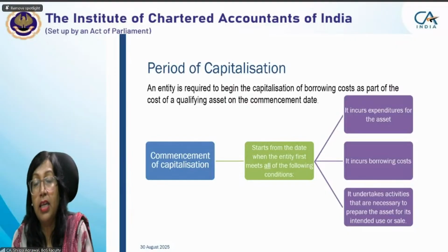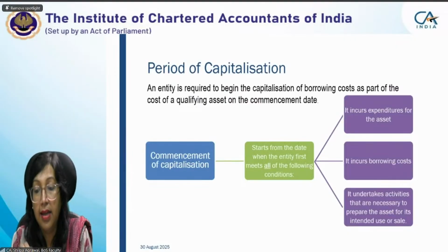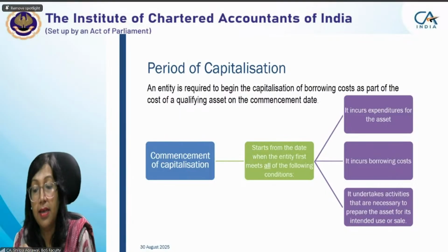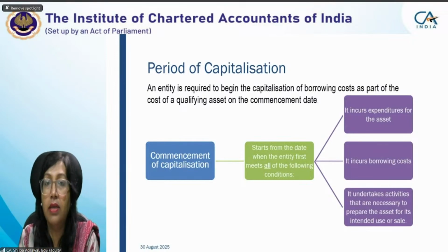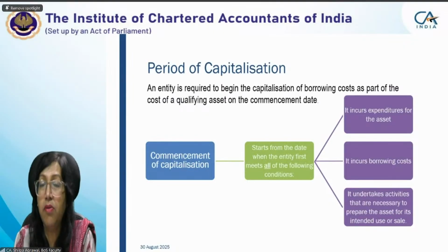It is not the completion we are looking for, we are looking for the starting date. So when all three criteria are met on a particular date, that is the date from which you have to start the commencement of capitalization. Let us see an example to understand this concept.